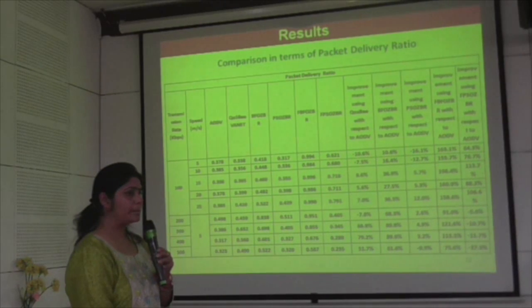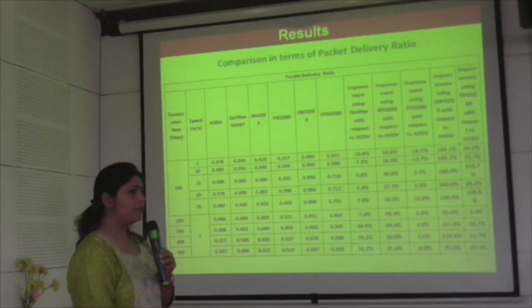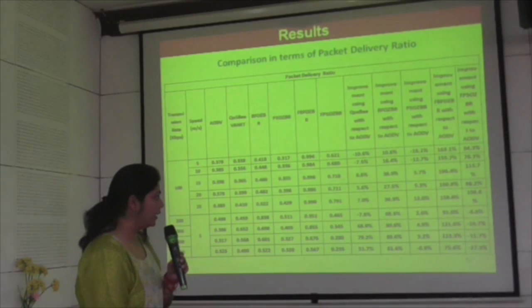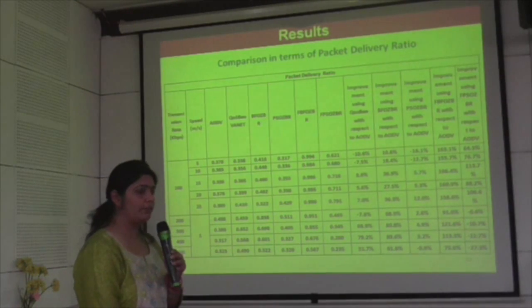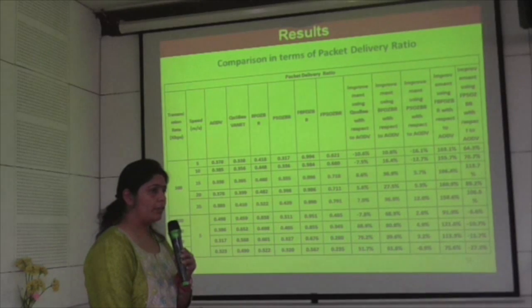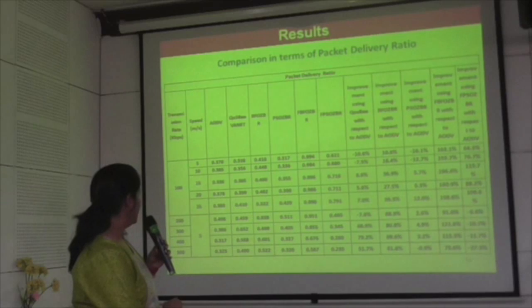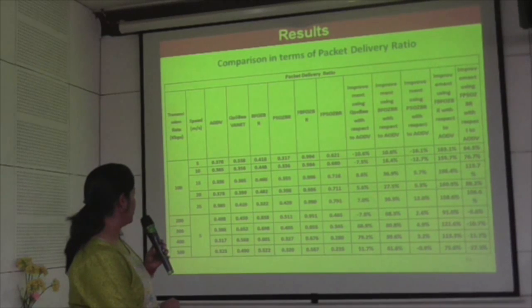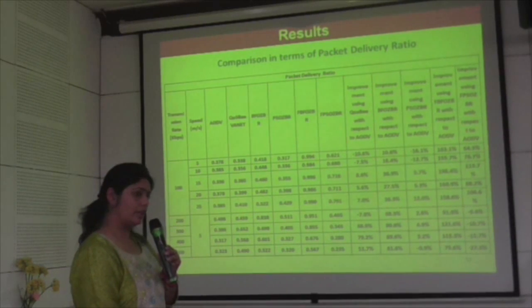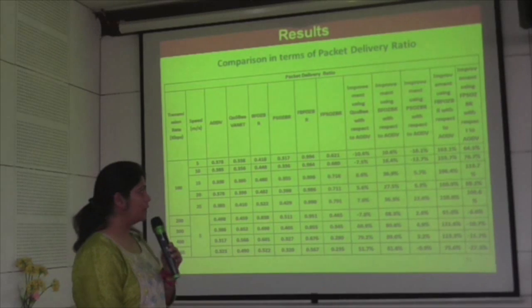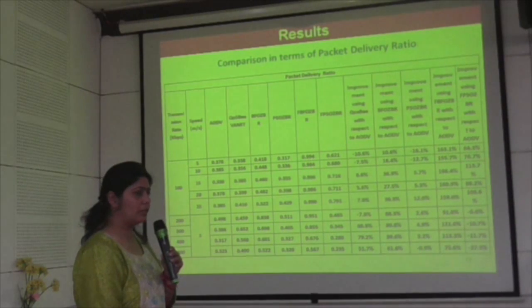Minus is saying that for these cases the improvement has not happened. PSOZBR is not improved for these cases if we are using the transmission rate. The PSOZBR is not applicable for this.